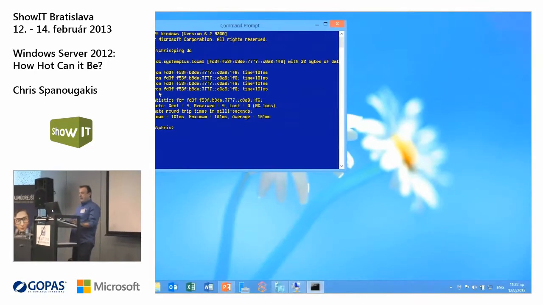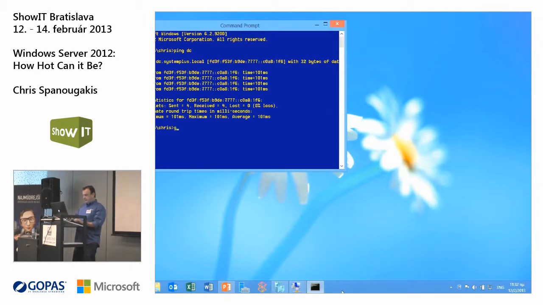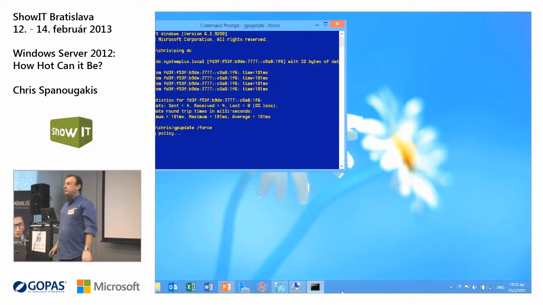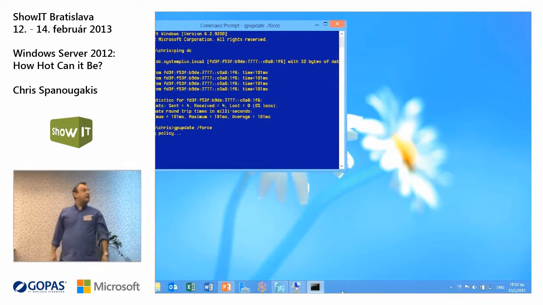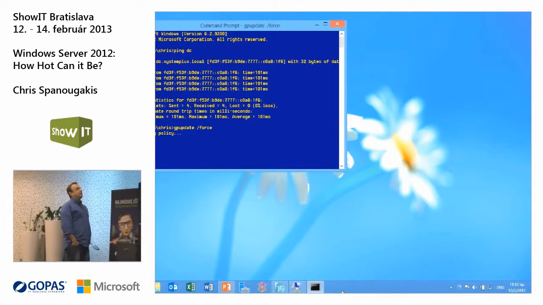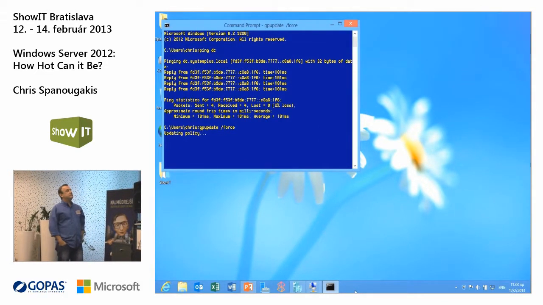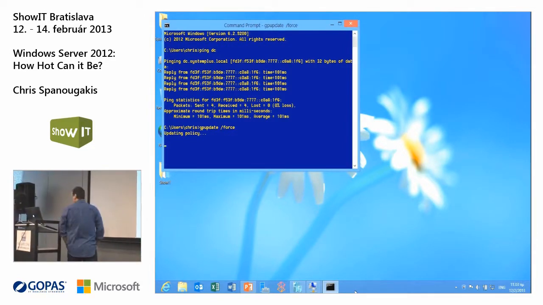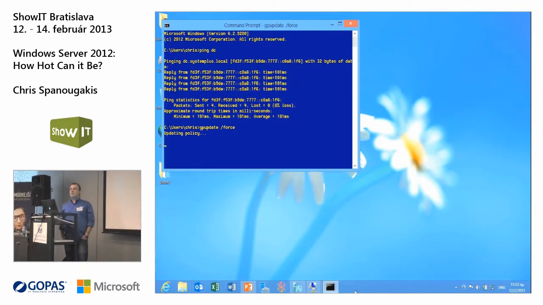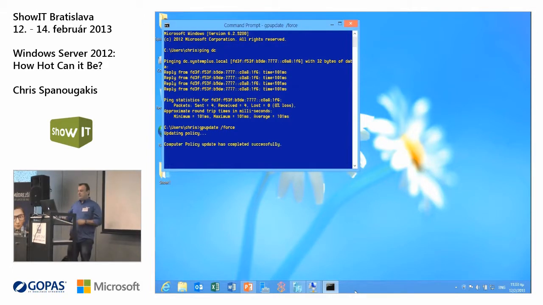And I could run a gpupdate /force. Have you ever used this command? Yes, of course. Take a look at this. I don't have a VPN connection. I have only a Direct Access connection. Let's see if this will work. And while we wait for this, do you remember what you can do to find out to which domain controller you are authenticated as a domain user? Group policy update has completed successfully.